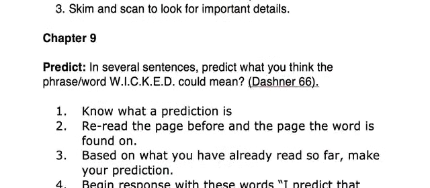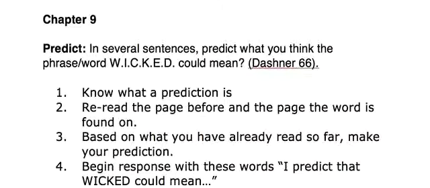In chapter 9, we are making a prediction as to what the word or phrase wicked could mean, found on page 66 in our novel. Within this prompt, first, you should know what a prediction is. So use your resources to look up the definition of the word prediction. Next, reread the page before and the page of the word wicked. Based on what you have read so far, make your prediction.